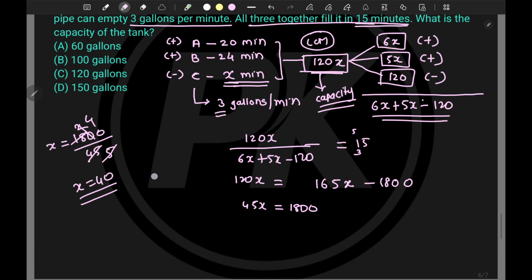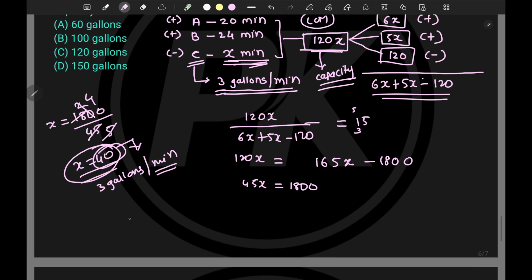Now tell me what this 40 is saying. This 40 is nothing but, in 40 minutes, C can empty the full tank, right? In 40 minutes. But what is the leak rate? It is 3 gallons per minute, right? And that pipe can empty the entire tank in 40 minutes. Then tell me the capacity of the tank. What is the capacity of the tank?